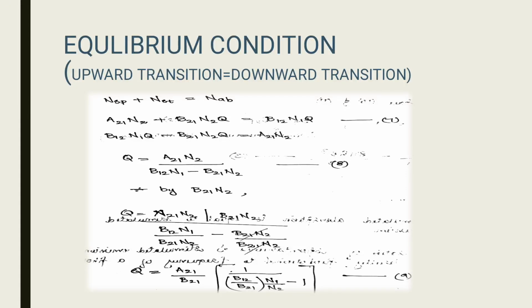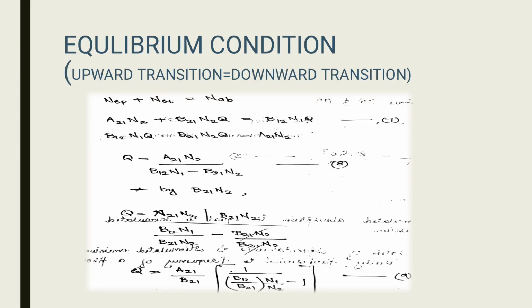Taking the B coefficients to the left hand side, we get B12 N1 Q minus B21 N2 Q is equal to A21 N2. Simplifying in terms of Q, we get Q is equal to A21 N2 divided by B12 N1 minus B21 N2, which is equation number 8.